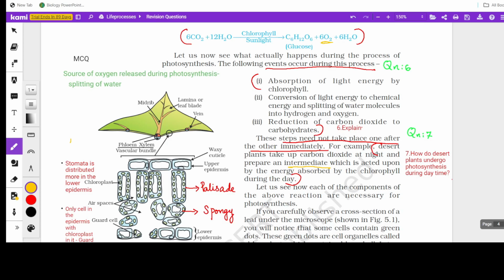So where does this oxygen come from? Is it carbon dioxide or water? The answer is water. The second point here is the splitting of water molecules into hydrogen and oxygen. So this oxygen is released out. That's what we breathe. So the answer is water, and the splitting process occurs in the presence of light.